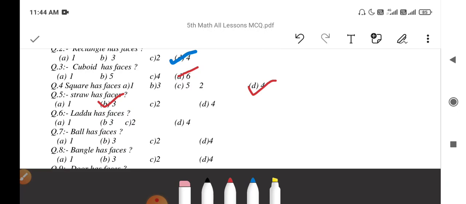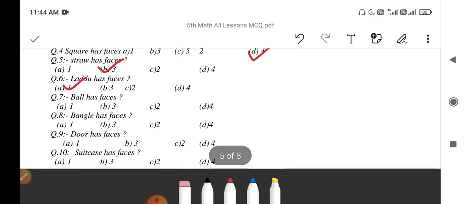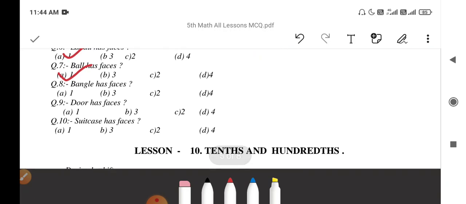Then question number 6. Ladu has dash faces. Ladu has only one face. Ladu is a sphere, so Ladu has only one face. Then ball also has only one face. Ball is also a sphere. Then Bengal has how many faces? Bengal has one face. Bengal is also one face.